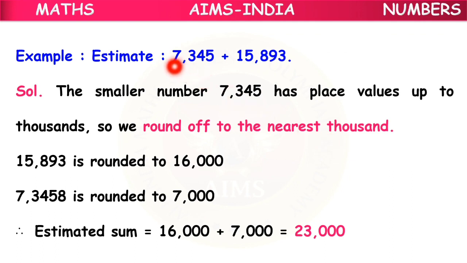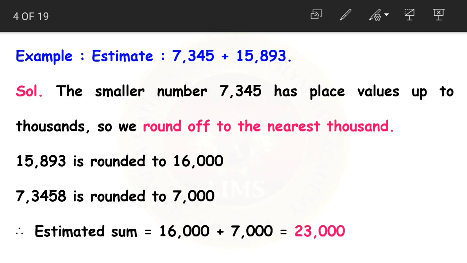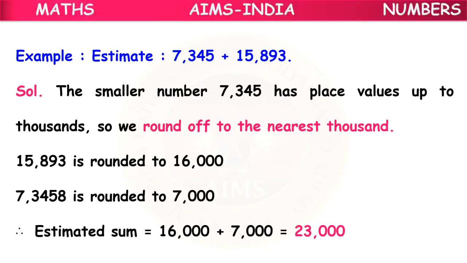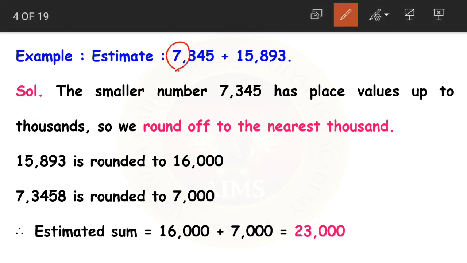Next, estimate 7345 plus 15,893. Again, we have to round off the numbers individually and then find their sum. Now here again the same problem. In 7345 the highest place value is thousands, but in 15,893 the highest place value is ten thousands. Now what will we do? We'll round off both numbers to the nearest thousands. Yes, to the nearest thousand. Now 7345.